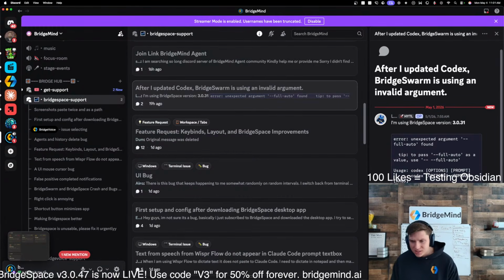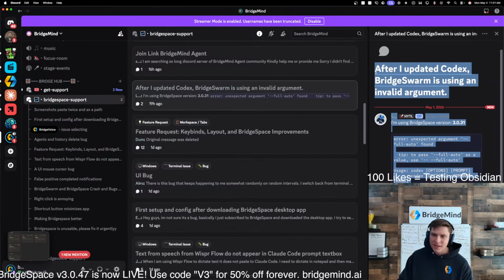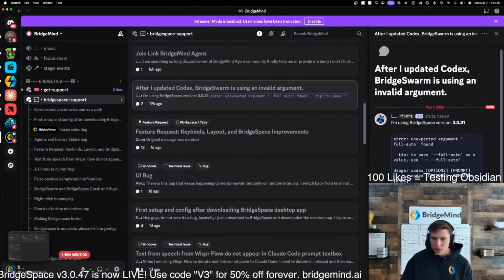Okay, after I updated Codex, BridgeSwarm is using an invalid argument. I think that we fixed this. I'm pretty sure we fixed this, so let's just test this. He's saying that when he's launching Codex, it was launching an improper argument. Does Sentry have an MCP? Yes, it does. Yeah.